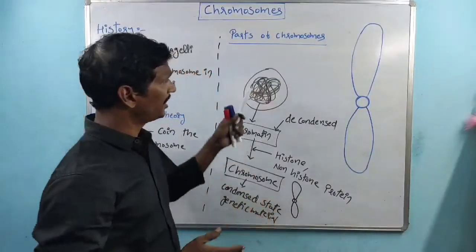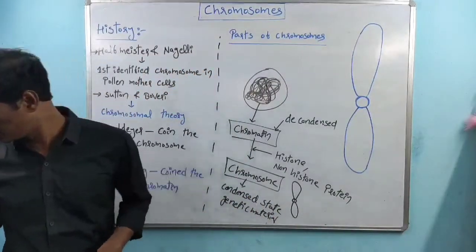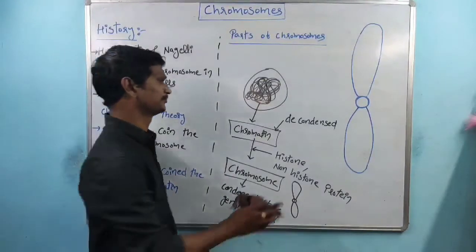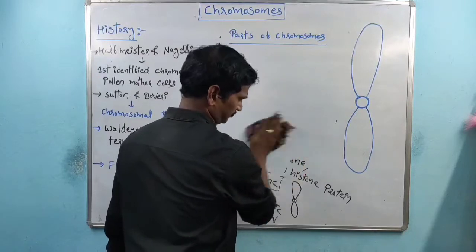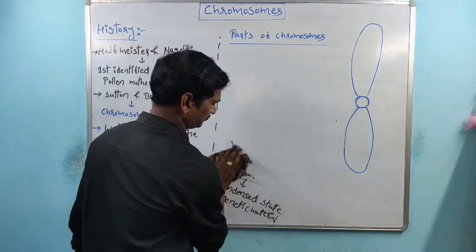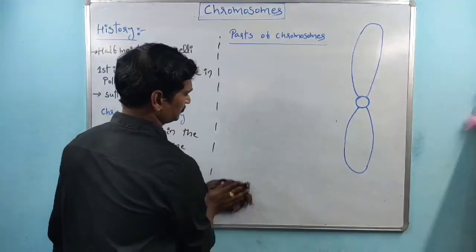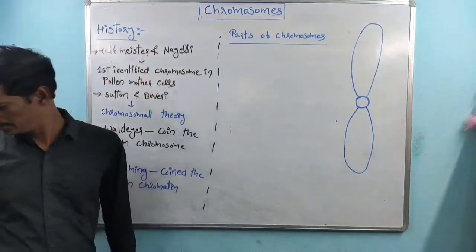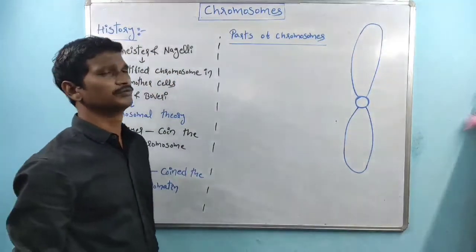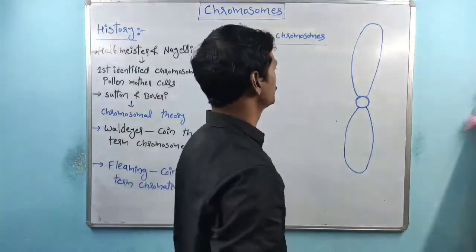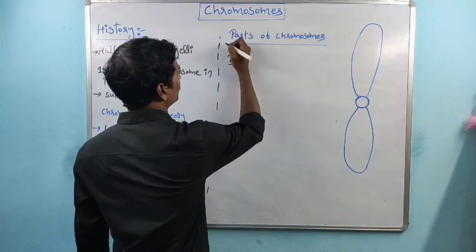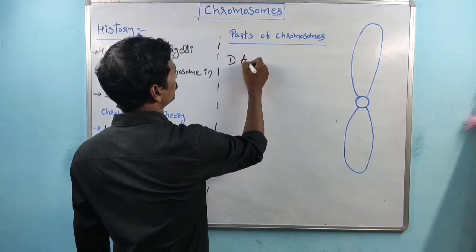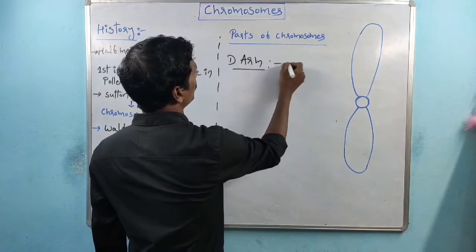Right? Coming to the parts of the chromosome. Coming to the next one, the parts of the chromosome. See, first of all, the chromosome has arms. The chromosome has two arms.